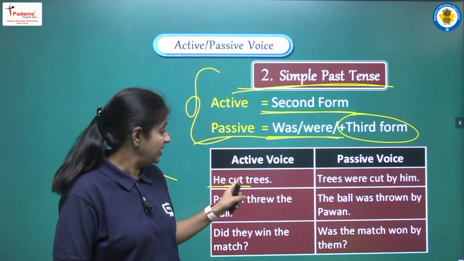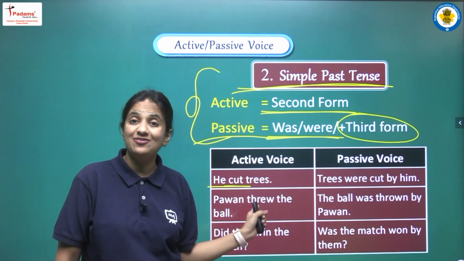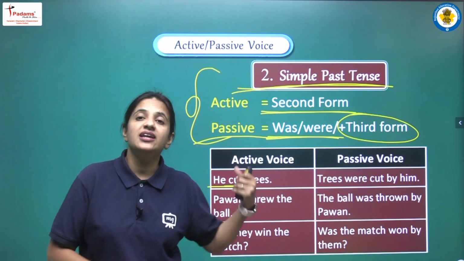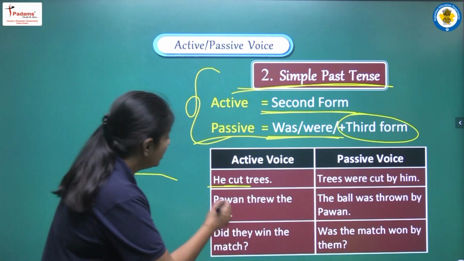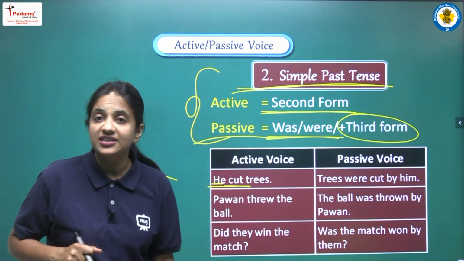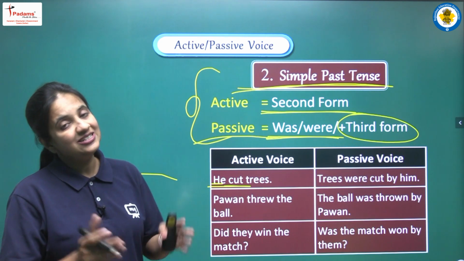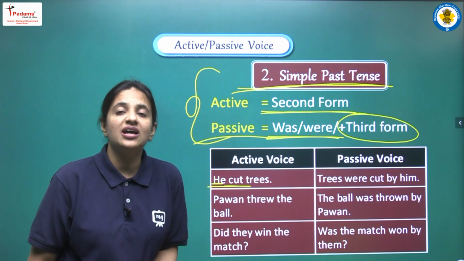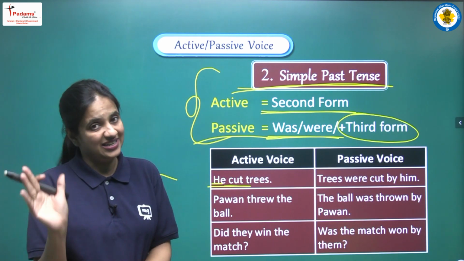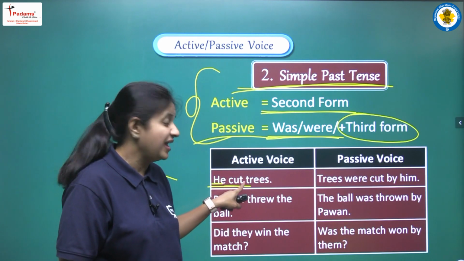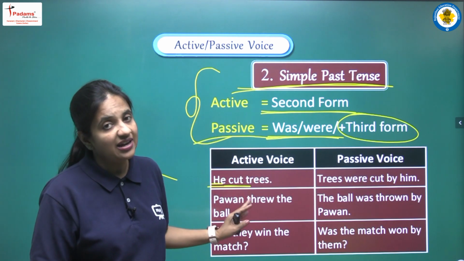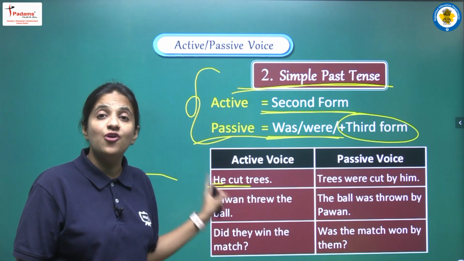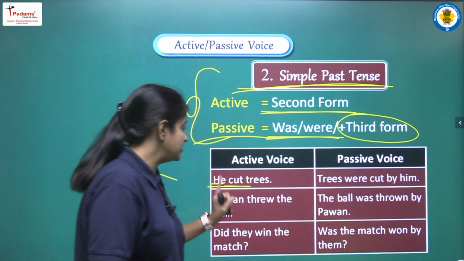So how can we say that this is second form? How can we say that this is not the first form? We can say so because if this were first form, would we write the first form with a singular subject? No, we wouldn't. If this sentence were in present simple tense, we would have to add s or es with he. But here, with the singular, there is no s added. It means we are having past simple tense. It means this is the second form. Yes, so now we are having past simple tense.